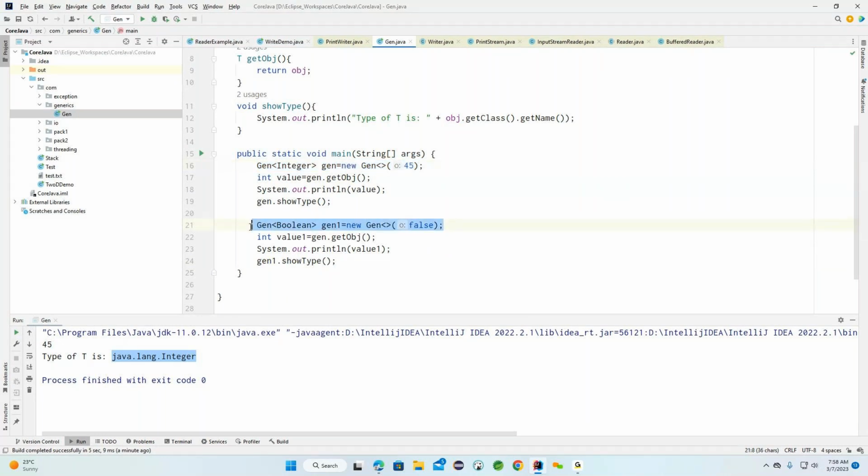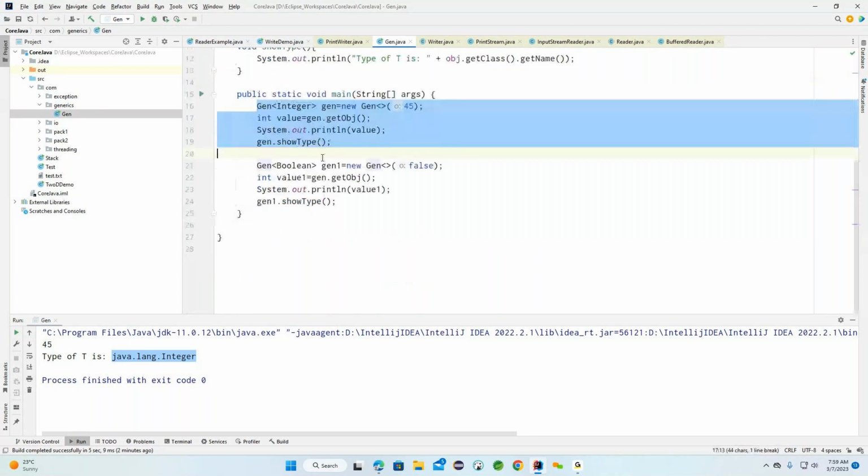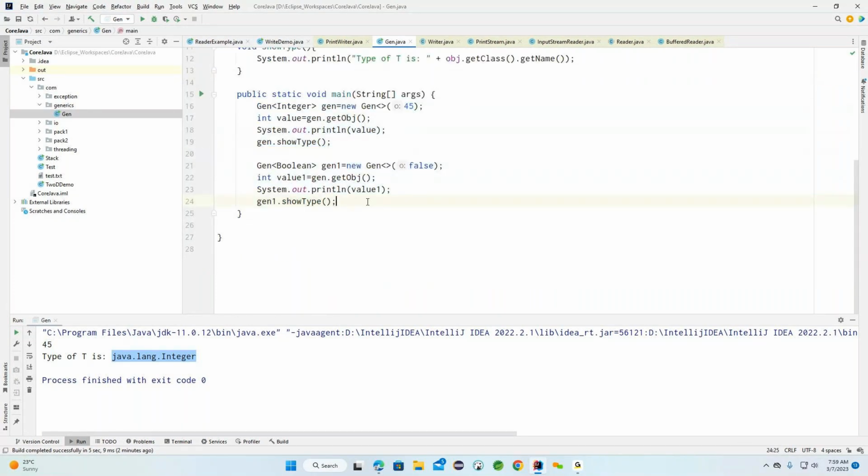But observe carefully, this particular generic class is playing two important roles. The first time, it is playing an Integer role, but the second time, it is playing a Boolean role here. This is what we need to understand. This is the main advantage we are going to get. We created the generic class only once, but here two different types of objects we are trying to create.